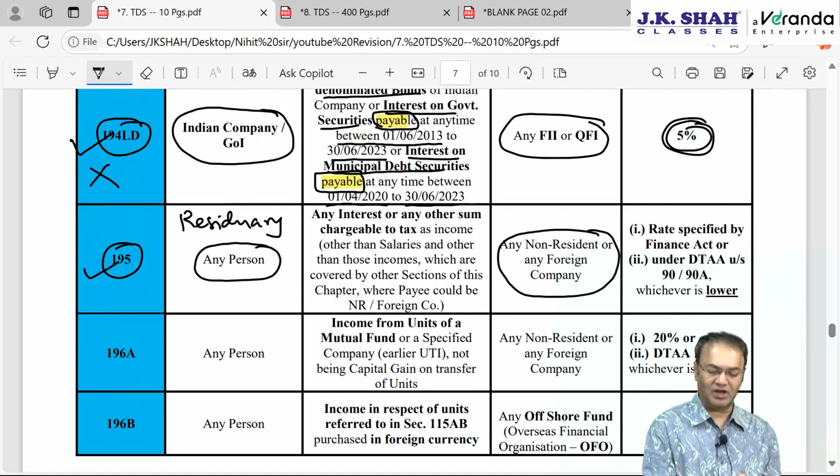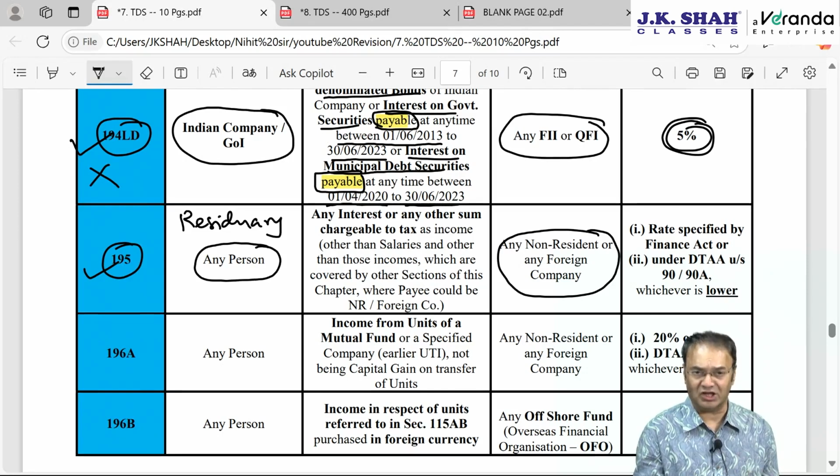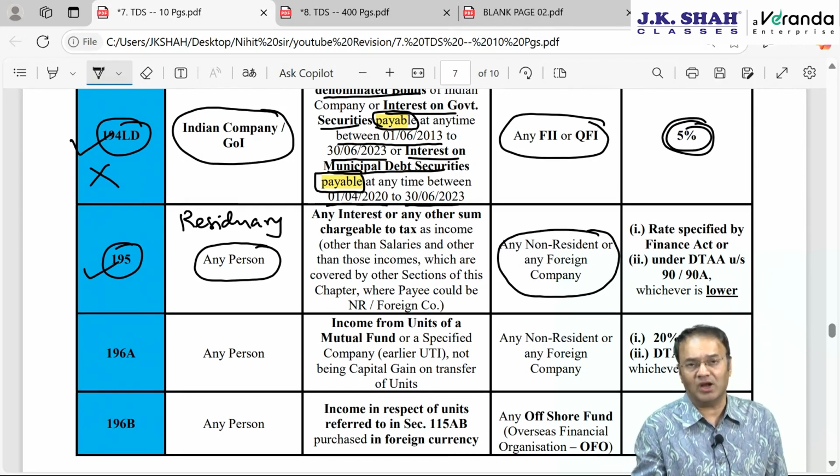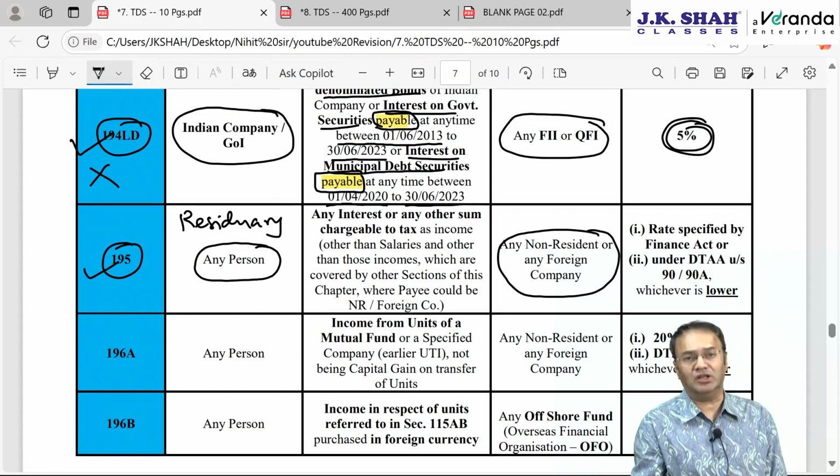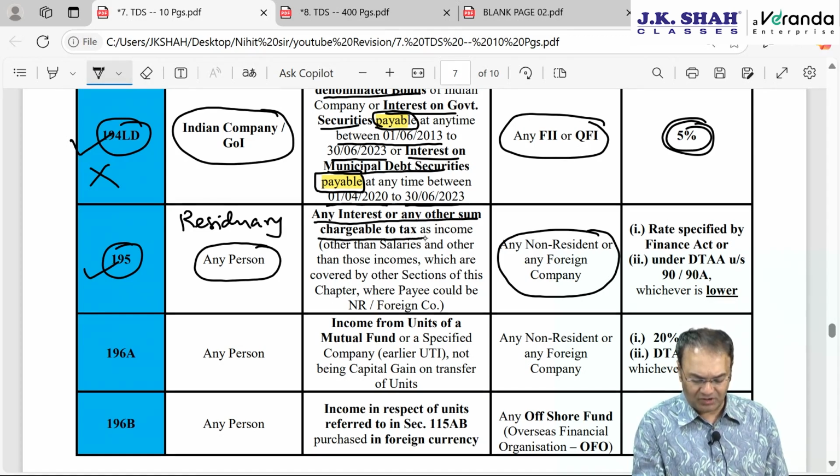Coming back here, 195 is payment of interest or any other sum which is chargeable to tax in India. So here TDS will be attracted only if the amount paid by you, the resident, to the non-resident is taxable in India in the hands of the non-resident. Interest or any other sum which is chargeable to tax as income, but other than salaries